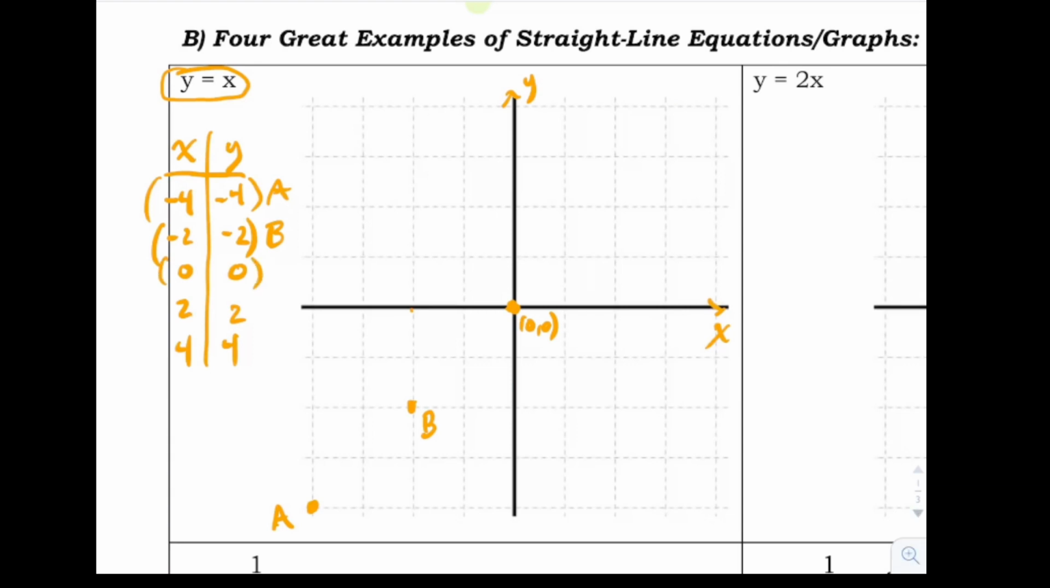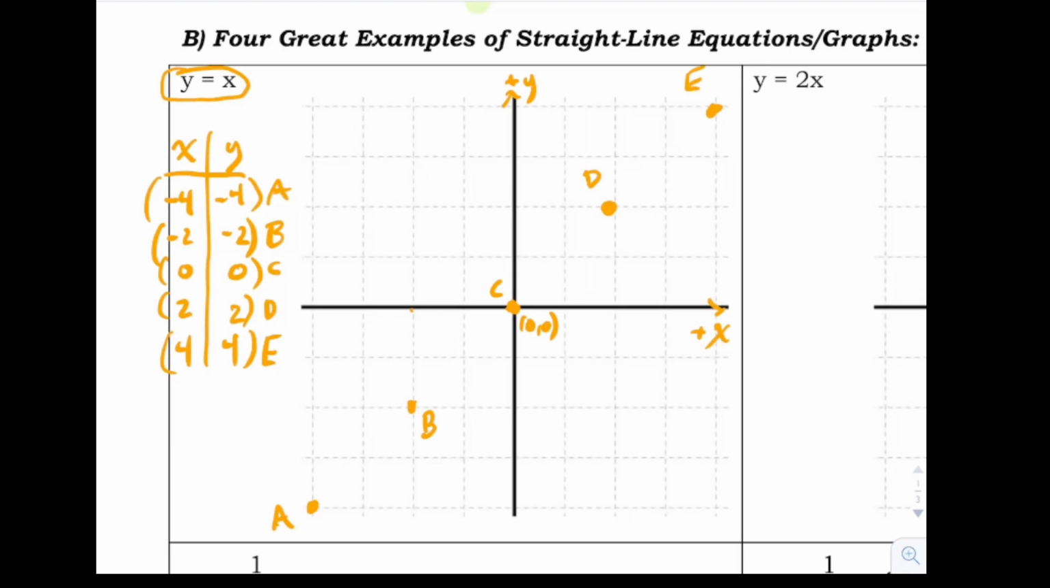So here's the point 0, 0. I could call that point C, I suppose. Here's the point 2, 2, point D. It says that when x is +2, so this is the positive x direction, this is the positive y direction. When x is +2, 1, 2, I'm over here, but then I also go y is +2, 1, 2, and here's my point D right there. And finally, point E would be at the coordinates 4, 4, which is over here.